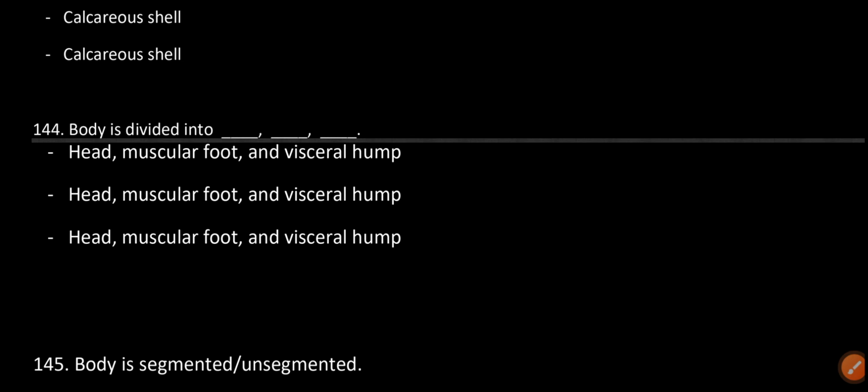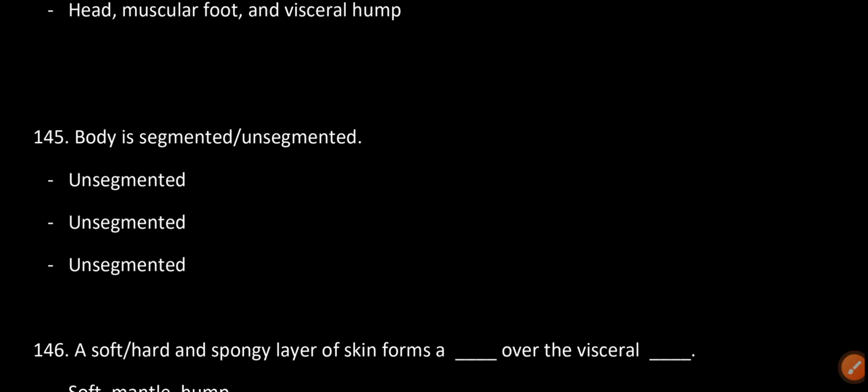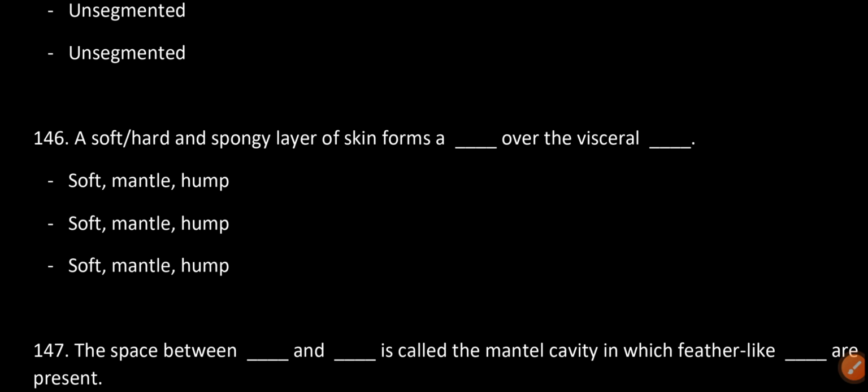Body is divided into dash, dash, dash: head, muscular foot, and visceral hump. Body segmented or unsegmented? Unsegmented. A soft and spongy layer of skin forms a mantle over the visceral hump.